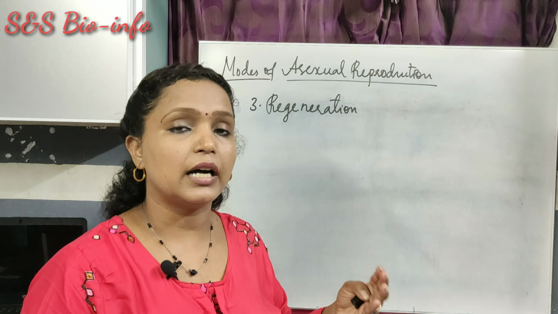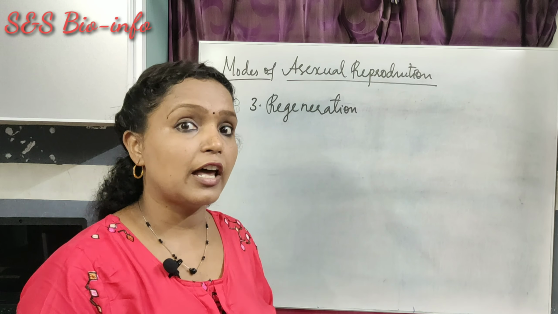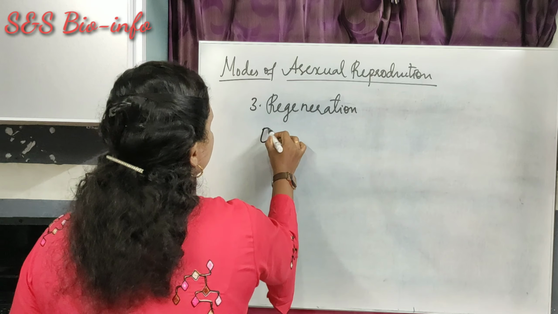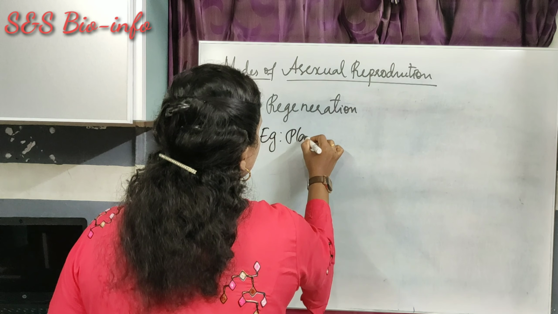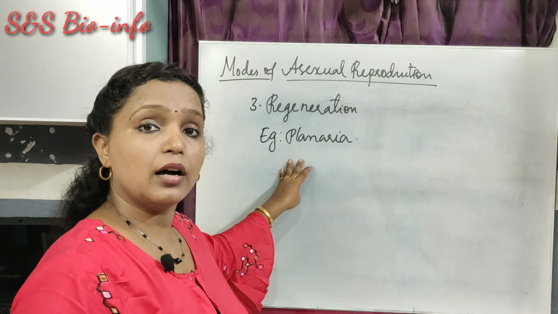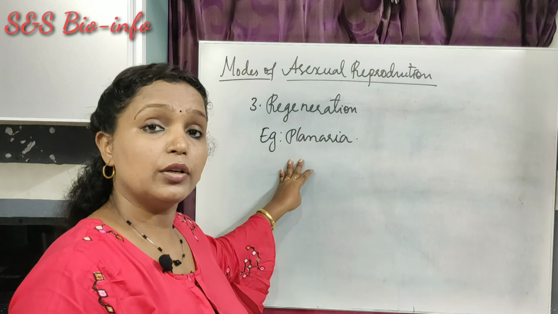It is seen in higher animals like flatworms, for example, planaria. Planaria have a tissue and organ level of body organization. That means they have some kind of organs in their body. So how would a fragment of the body give rise to a complete organism? Suppose this is the planaria's body, and if it is cut into different parts like this, it would give rise to what?